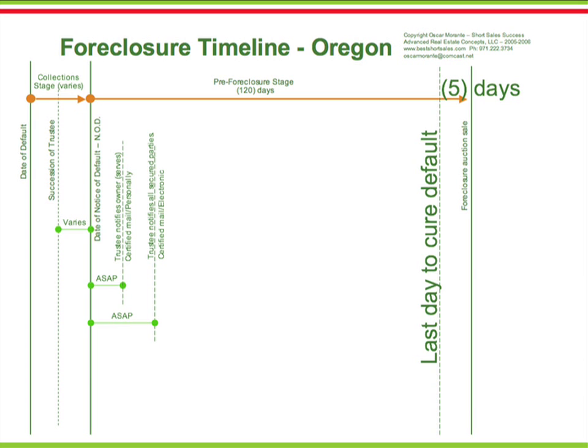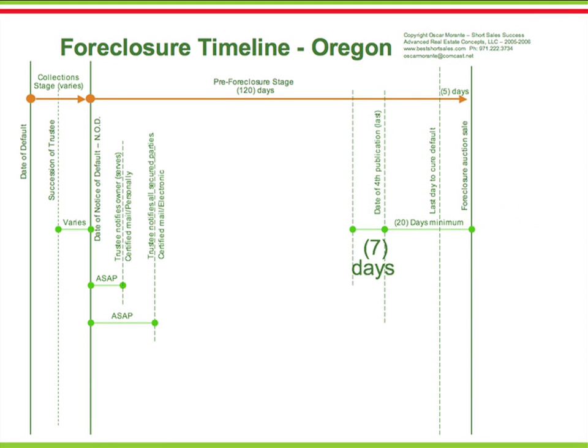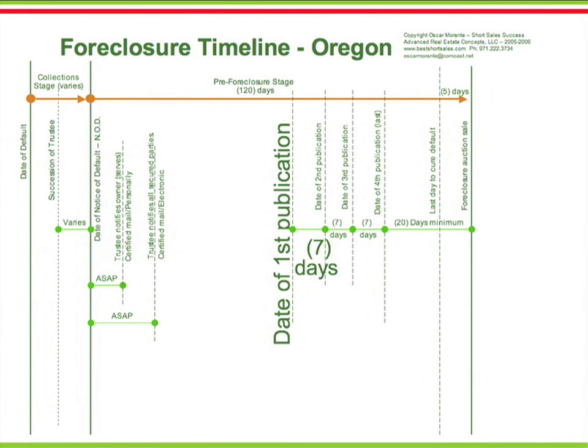The next significant event in the foreclosure process is the publication stage. In Oregon, it is mandatory to publish a notice of trustee sale a minimum of 4 times. The fourth notice of trustee sale publication must be a minimum of 20 days prior to the auction date. The third notice of trustee sale publication must be 7 days prior. The second must be 7 days prior. The first must be 7 days prior.